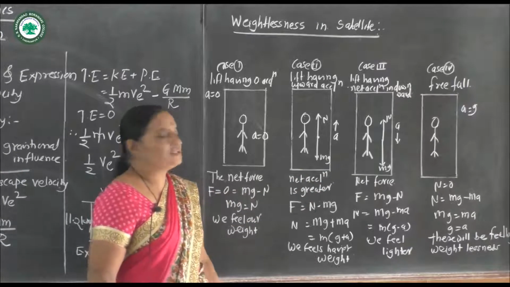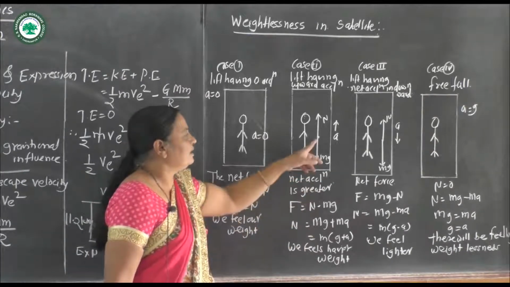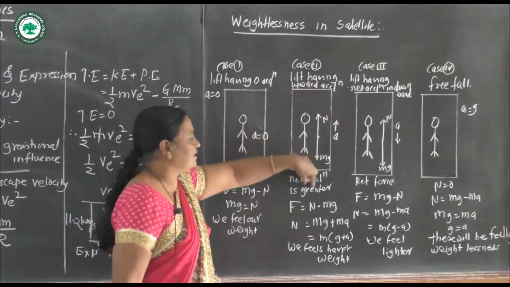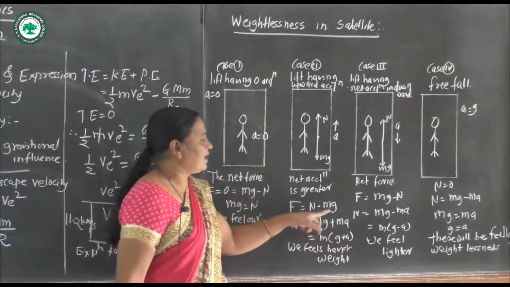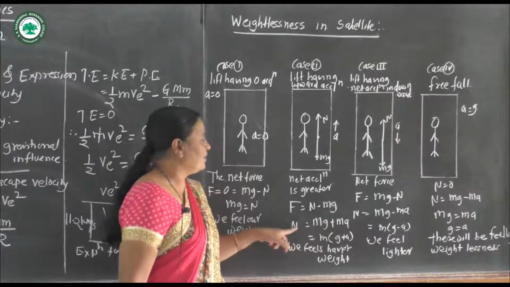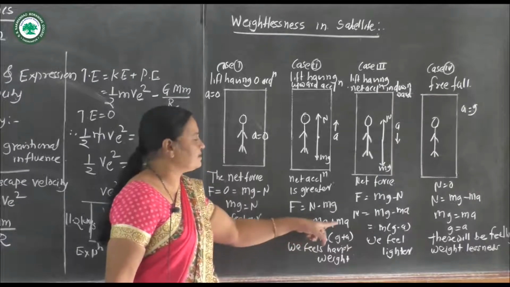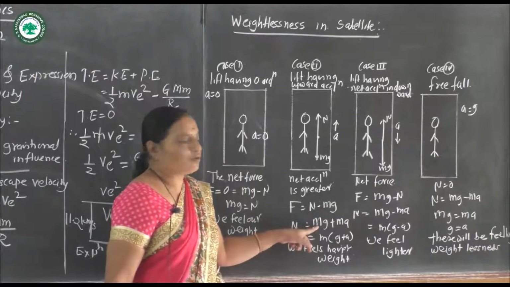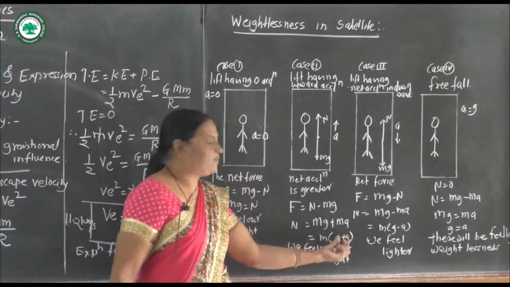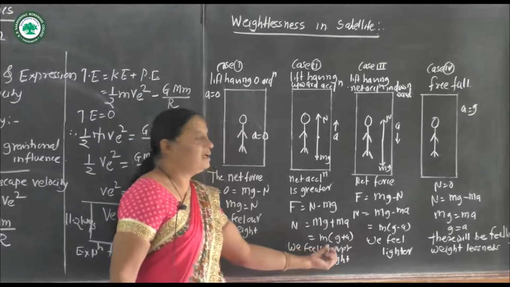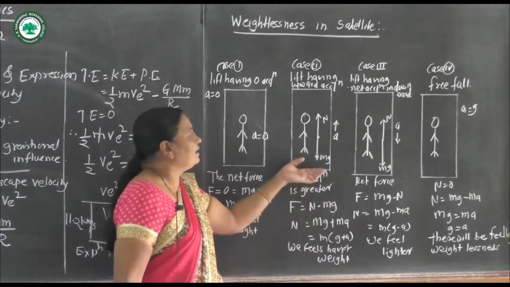The net force in the upward direction is greater. Therefore, net force F is equal to N minus mg. Now N is equal to mg plus ma. Then m is common here: N is equal to m into g plus a, this is the plus factor, and we feel a heavier weight when the lift is accelerating upward.